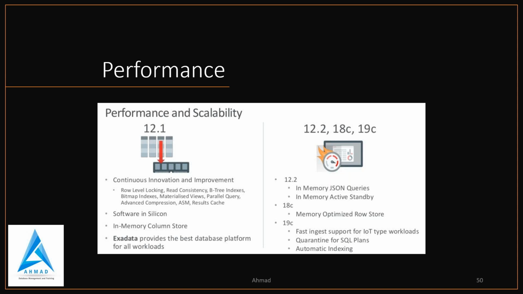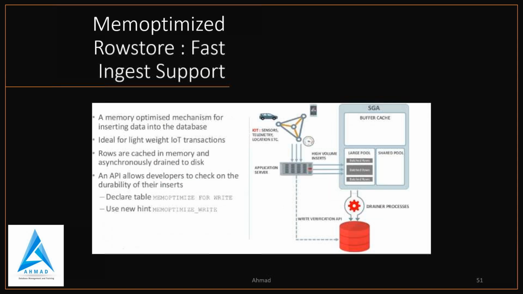In 18C the memory optimized row store came, but in 19C they have introduced fast ingest support for IoT type workload in memory optimized row store, quarantine for SQL plans, and automatic indexing. So what is the memory optimized row store basically?